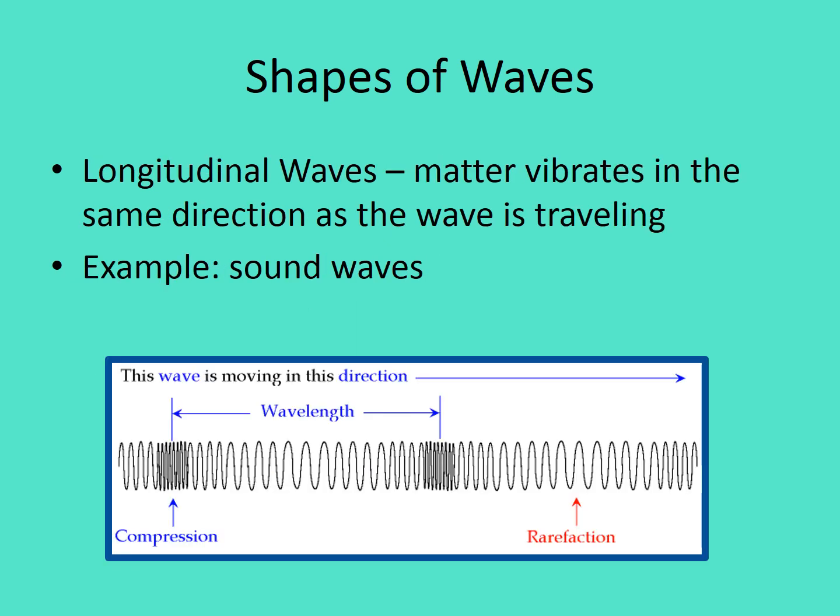The other type, longitudinal waves, the matter and the energy of the wave move in pretty much the same direction. So if you look at this picture, it kind of looks like a slinky. If you gather the slinky together and kind of squish it together and then let go, it'll kind of pulsate through the slinky. In fact, when I normally am in a classroom showing this, I normally pull out a slinky and show you that movement in person. But our major example for this is going to be sound waves. In fact, that's going to be our only example of a longitudinal wave in this unit.